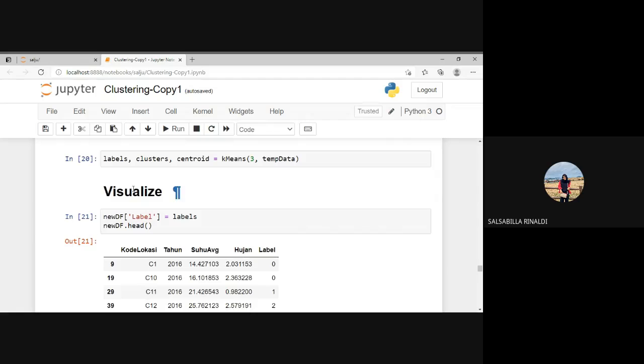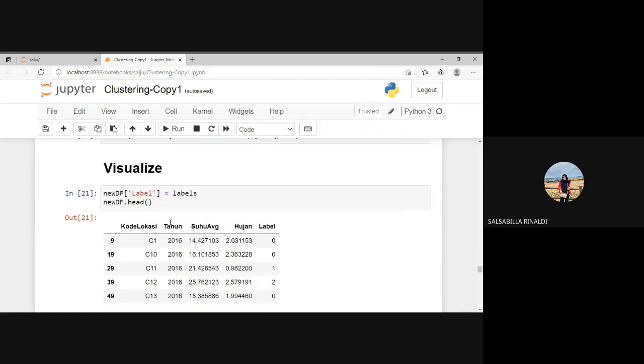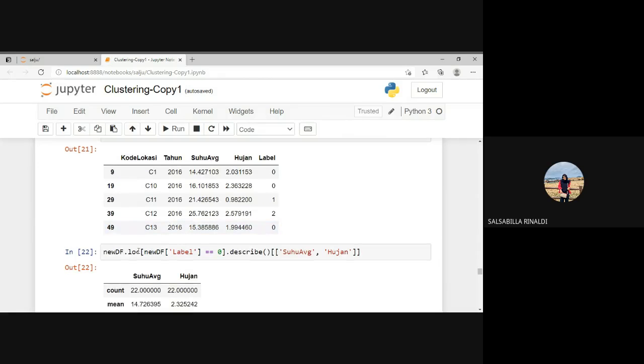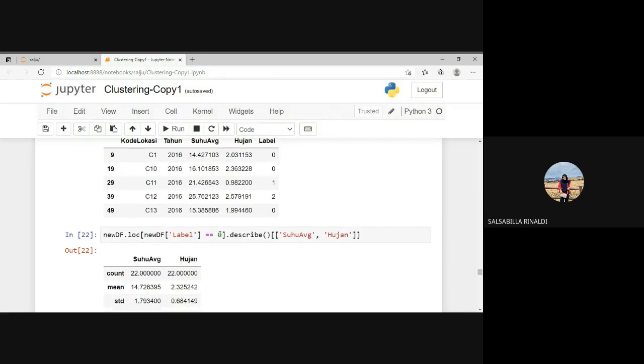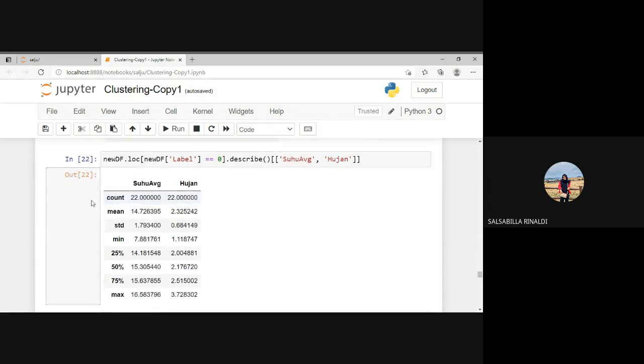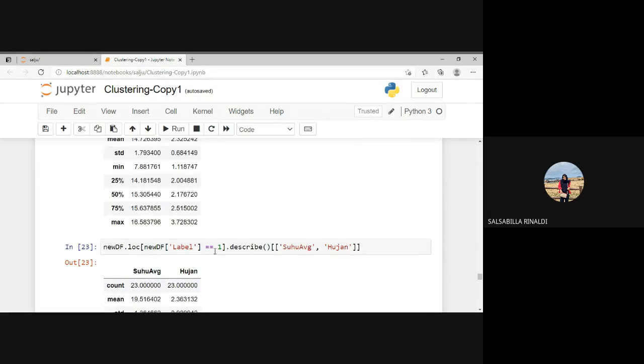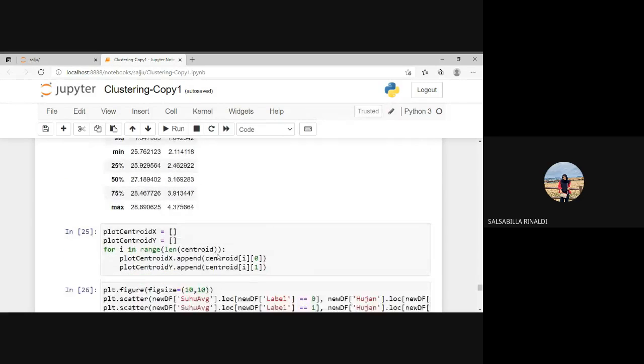After that, for visualization, I add cluster label information to the predetermined data. And this is the result. There is the label in here. And for line 22, to provide information for each cluster, this is label 0. As you can see, the information is count, mean, standard deviation, minimum, until the maximum. And this is for label 1, and this is for label 2.